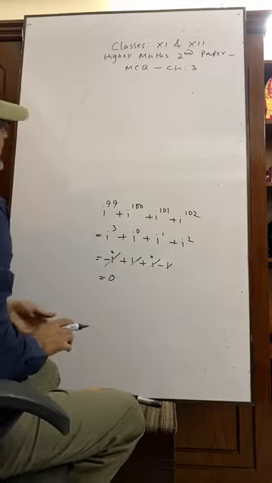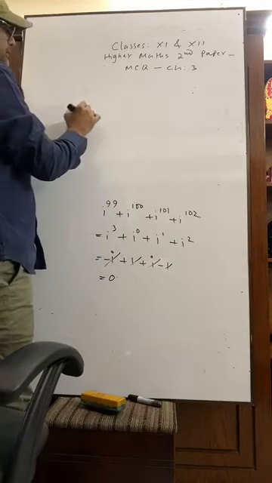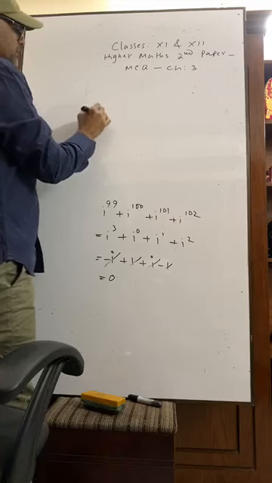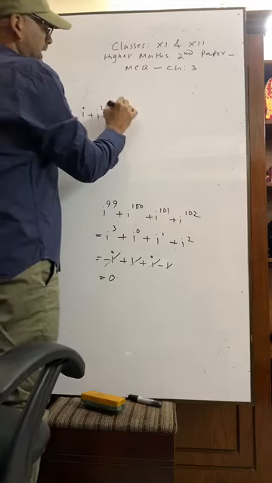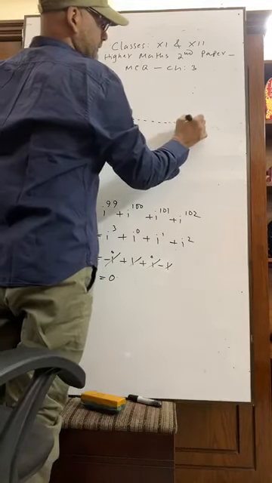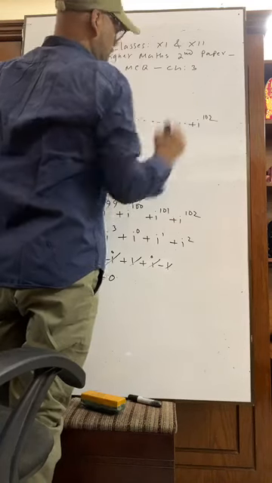Okay. Now, if you are given a math like this: i plus i square plus i cube plus dot dot dot up to i to the power 102.